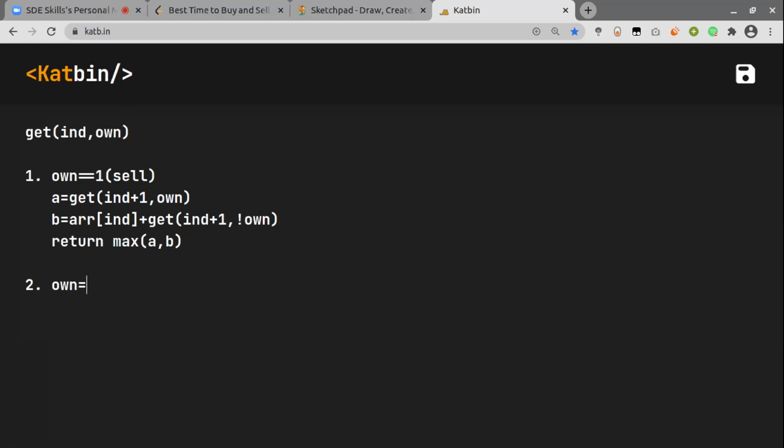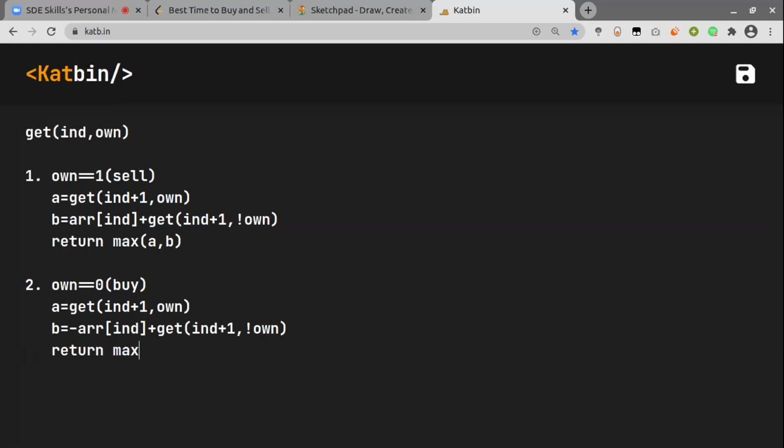Similarly, if own is equal to 0, this means now I have to buy something. And if I buy something, then again I have two cases. Just skip that particular index, so I will go to the next index, and own will remain the same, which is 0. And the other would be to negatively add the particular value, because whenever we buy something, we negatively add it and then go to the next index, but toggle own because now I own a stock. And then you are taking the cool down, right? Not of own.